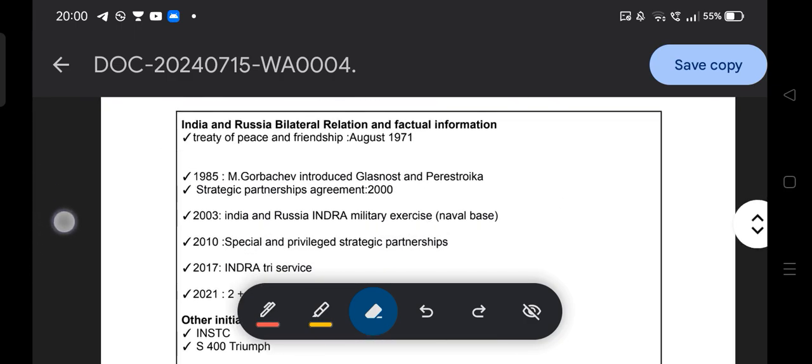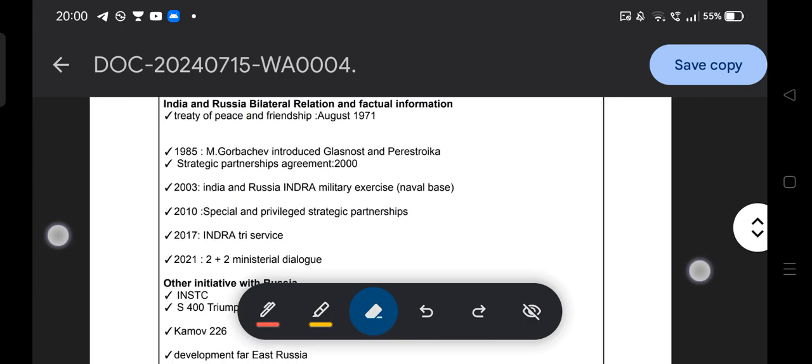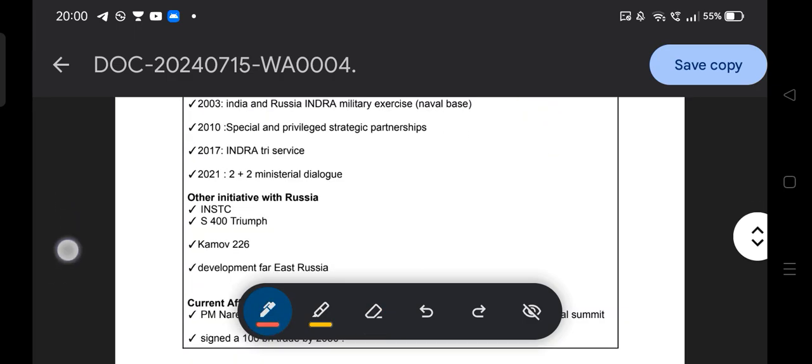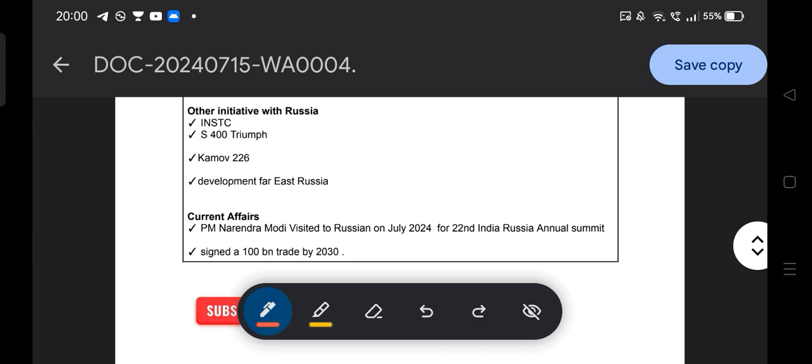So in this way we need to remember a few important facts, and here I have included the important India and Russia bilateral relation factual information that is very important from the exam point of view. Before that, there is one current affair that you need to remember: Honorable PM Narendra Modi visited Russia in July 2024 for the 22nd India Russia annual summit.